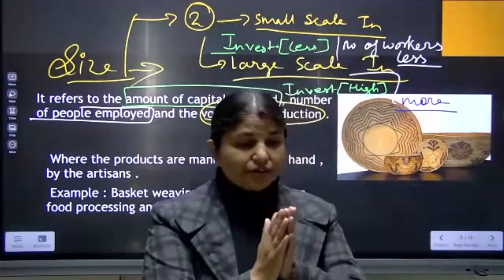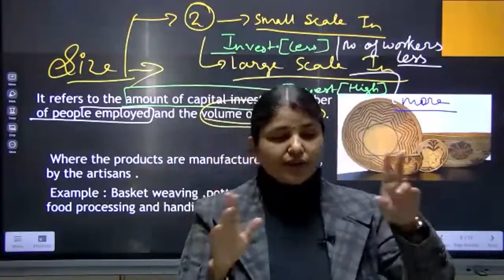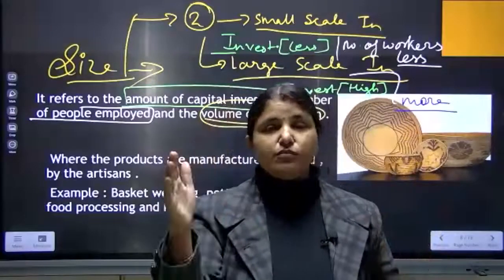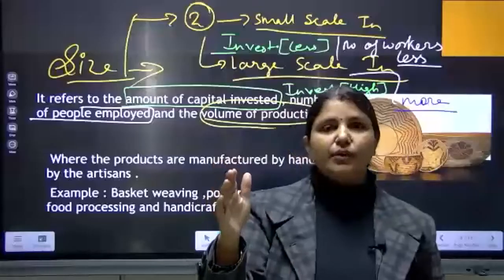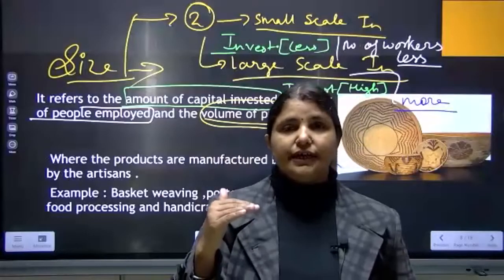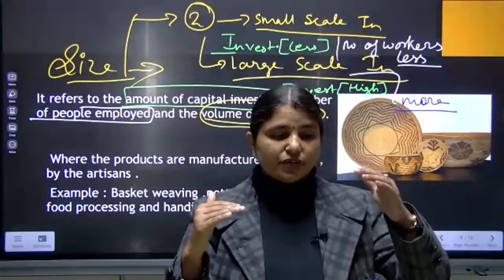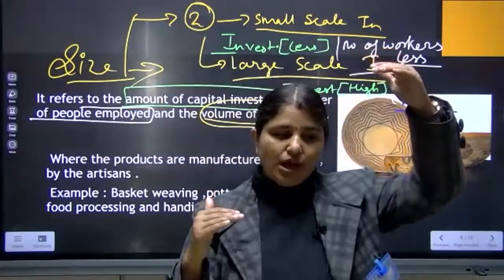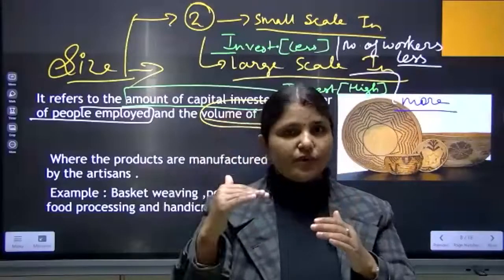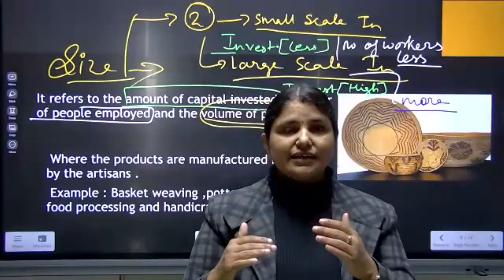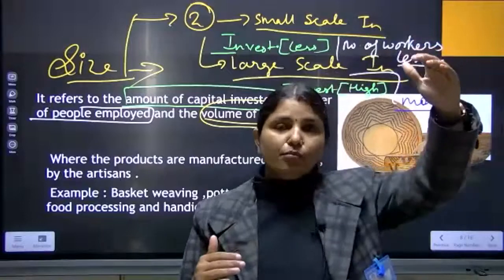Once again, make two fingers, you can make the difference. In small scale industries, the investment of money will be less. In large scale industries, investment of money will be high. In small scale industries, the number of people will be less, and in large scale industries, the number of people will be more.